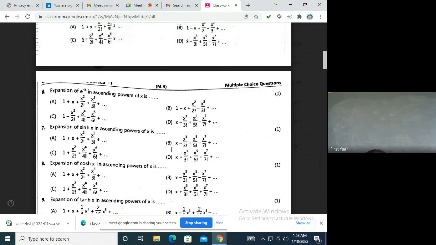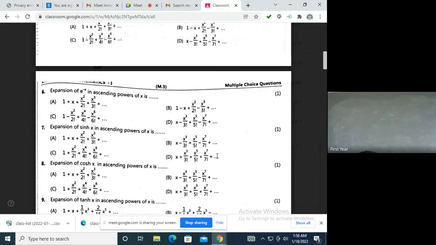So the expansion of sin hx is nothing but, what was the expansion of sin x? x minus x cube by 3 factorial plus x raised to 5 by 5 factorial and so on. Same expansion, but all plus signs. How will you remember it? Sin hx is an odd function. All of them have the same coefficients as sin x, but there it was alternate. Here everywhere it will be plus only, because the derivative of sin hx is cos hx and the derivative of cos hx is sin hx. They don't become negative. For hyperbolic functions, the derivatives are always positive, so all of them will become plus. Is this okay?